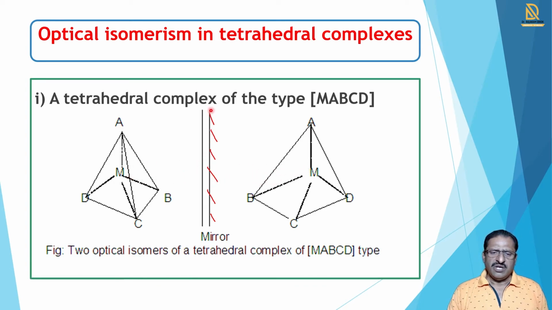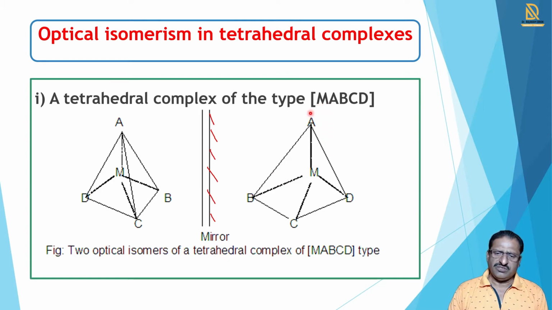Now consider we keep the mirror in front of the first. Closer to the mirror is B, then C, and oppositely D and A. So these two are mirror images of each other, and these mirror images are non-superimposable.